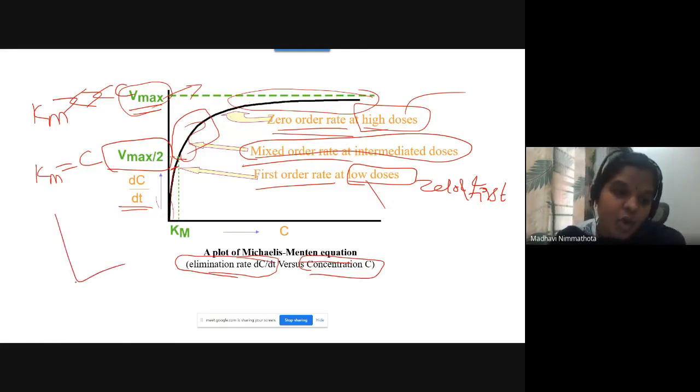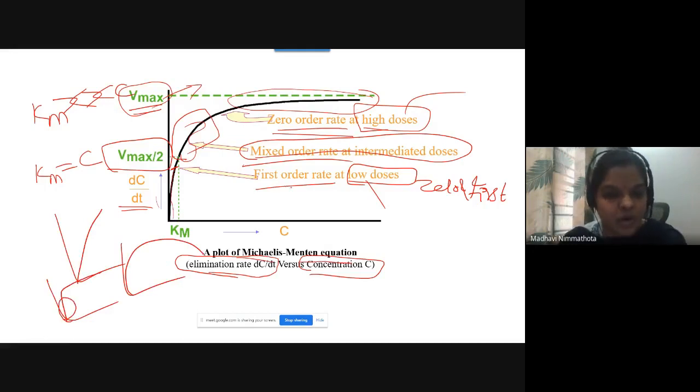It is not completely straight, so it will be like this. Up to some extent, it follows first order at low doses. At intermediate doses, it follows mixed order. At the highest doses, it follows zero order. So we are able to see these three orders of your drug in one graph. That is explained by the Michaelis Menten equation. These three are the different situations.